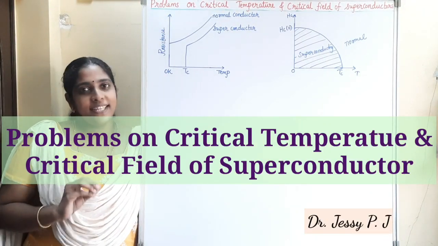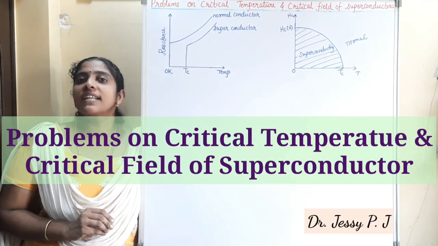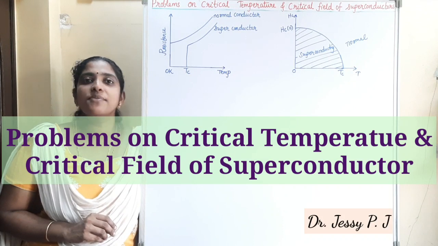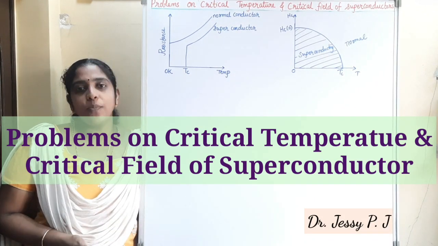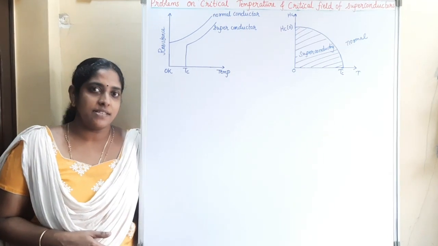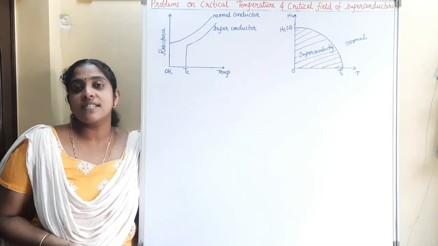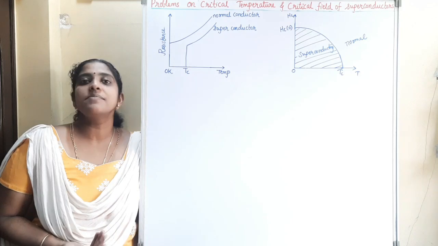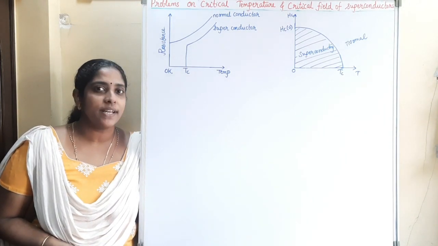Hi all, today we can discuss the problems based on critical temperature and critical field of superconductors. What is a superconductor? For some materials, as the temperature decreases, the electrical resistance suddenly disappears. Such materials are known as the superconductors.